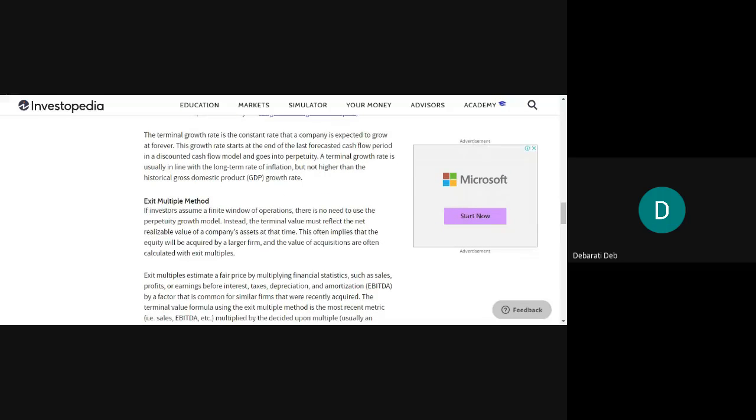Before that, let us discuss this paragraph also. The terminal growth rate is the constant rate. Now this question of G must be haunting you because you don't know the Gordon growth model. So let me tell you what it actually is. The terminal growth rate is the constant rate that the company is expected to grow at forever. This growth rate starts at the end of the last forecasted cash flow period in a discounted cash flow model